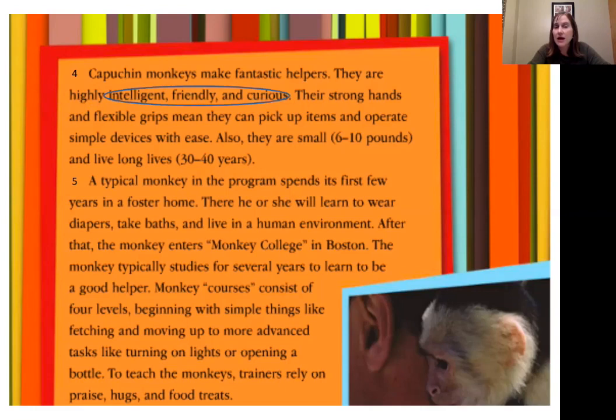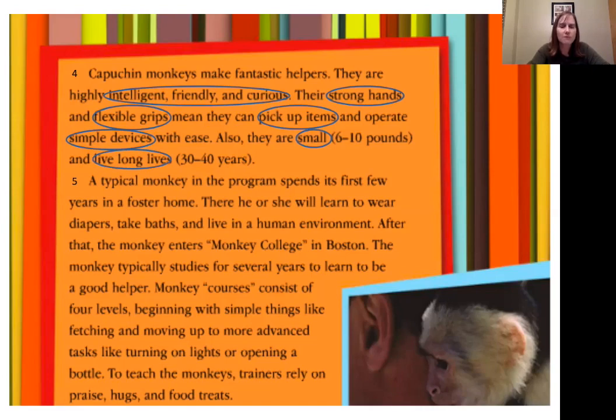Says that they're intelligent, friendly, and curious. They have strong hands. They have flexible grips. They can pick up items and operate simple devices. They're small. They live long lives. All of those would make monkeys particularly good service animals.